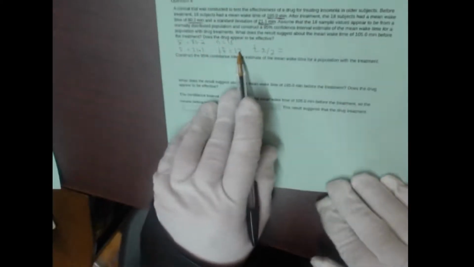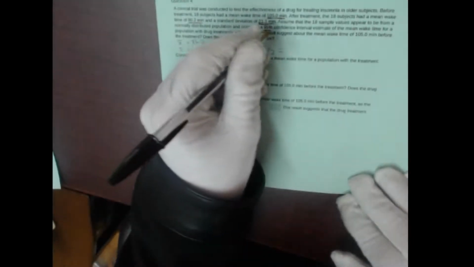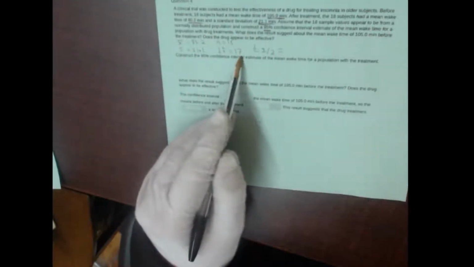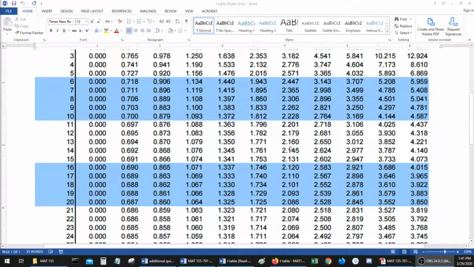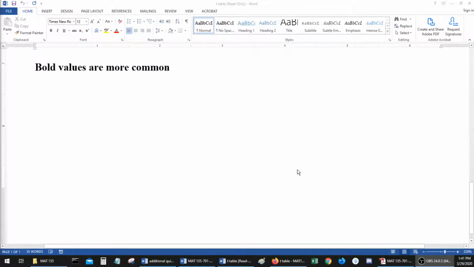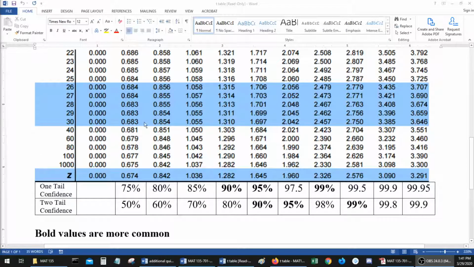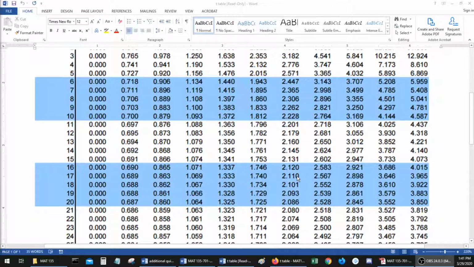So 17 degrees of freedom, and we're doing a 95% confidence level. So what I'm going to do is hop over to my t-table. We have two-tail because we're doing a confidence interval. Two-tail, we want 95%, so the column with my mouse, and we only want 17 degrees of freedom. So it looks like that's going to be this number right here, 2.11 is our critical value. 17 degrees of freedom, 2.11 for 95% two-tail. Oops, I already forgot what it was. 2.11, I think I said. Yep, 2.11.